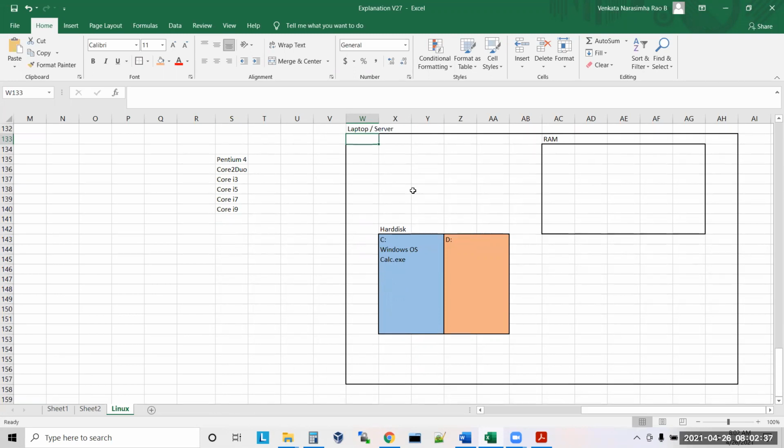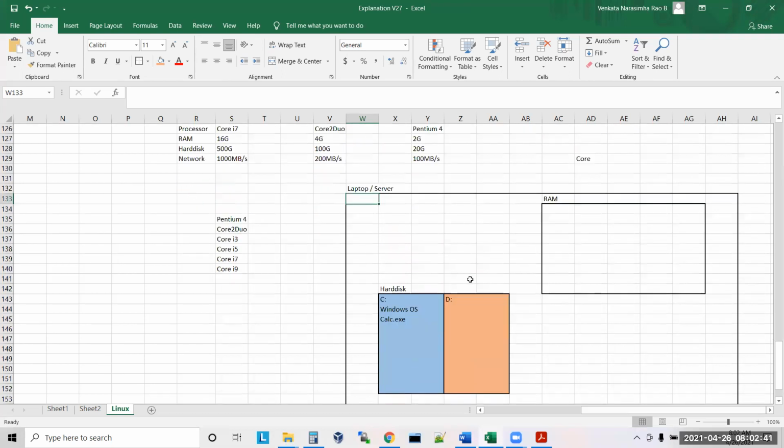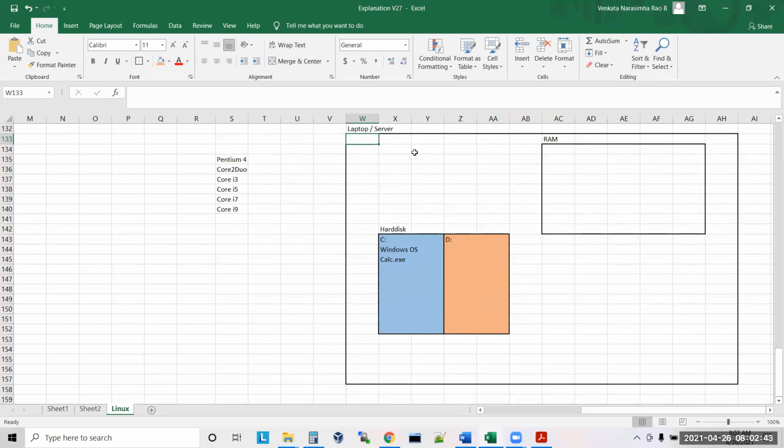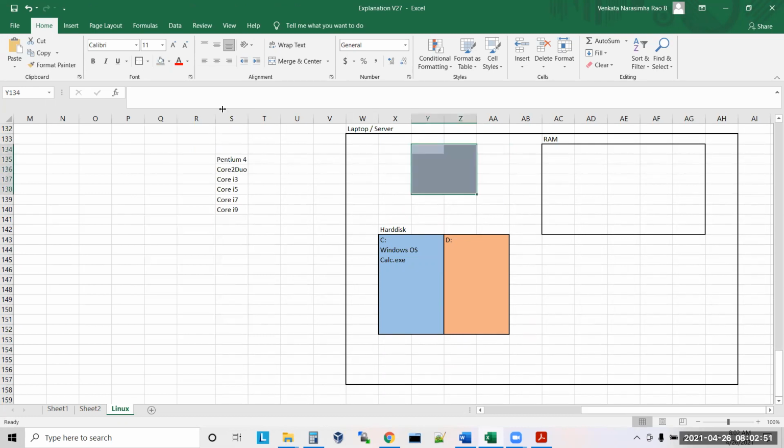This laptop contains a processor. Let us take this is the processor.